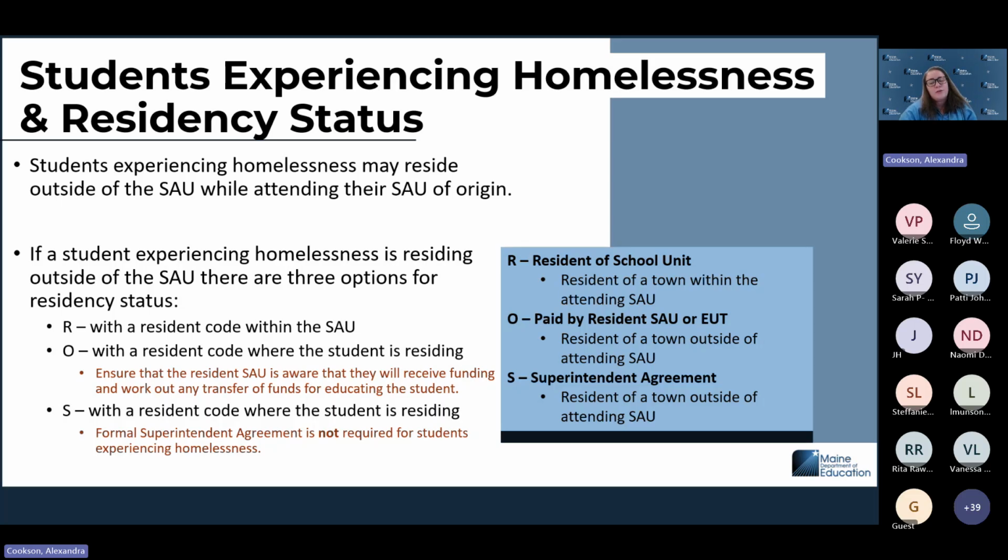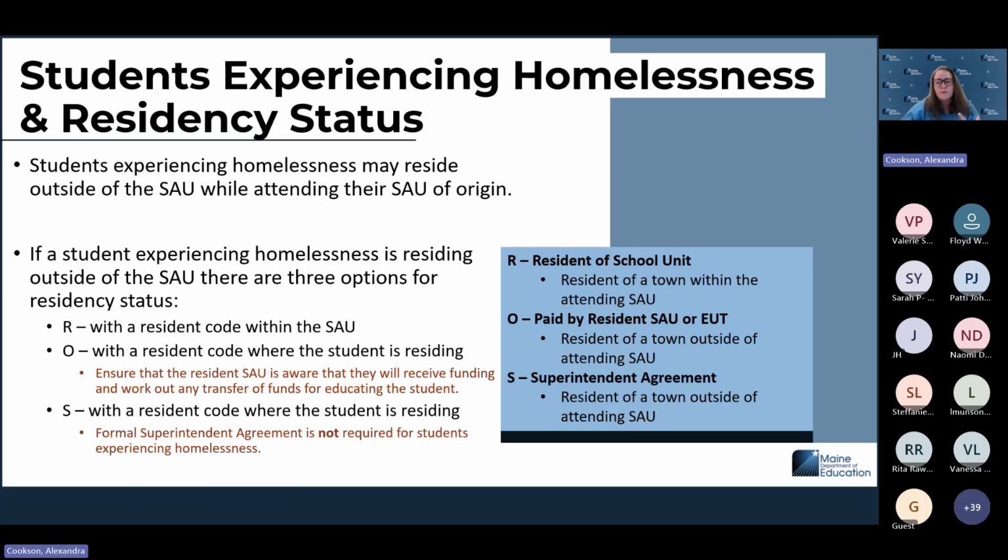The third option is that you can use a superintendent's agreement to code these students and track where they're residing out of district. So you can put their resident town where they are residing, use a superintendent's agreement, and in this case, a student does not need to have a formal superintendent's agreement in place. This is just a formality for the student. They do not need to go through the process. They do not need to have the approval, but this is just to make sure that the funding is going where it needs to go for who is educating the student,